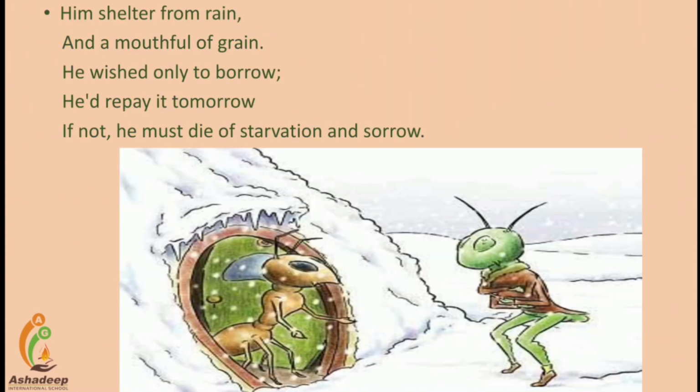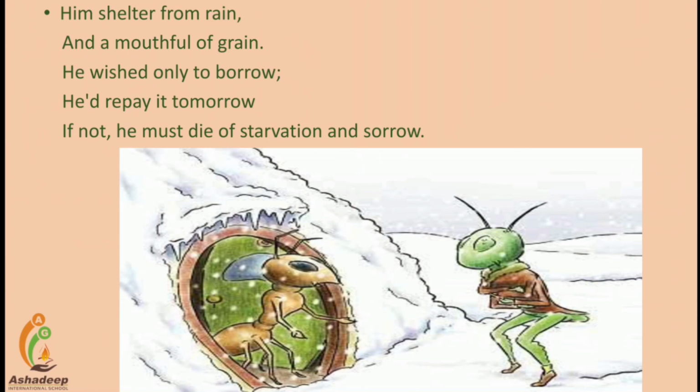Now look at the fourth stanza of this poem. Him shelter from rain and a mouthful of grain he wished only to borrow. He had repaid tomorrow. If not, he must die of starvation and sorrow. Now look at the beautiful image of the ant and the cricket, students. Here the cricket came toward the ant demanding food, because he was dying of starvation. So he wanted to relieve his hunger with the help of the ant.